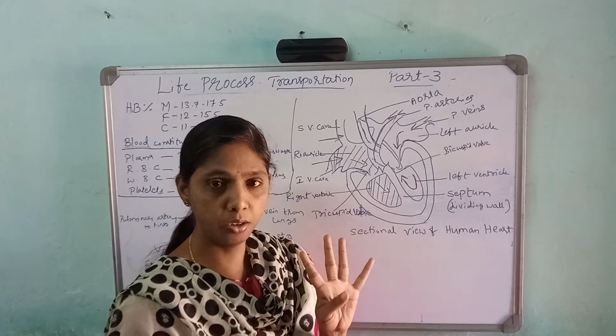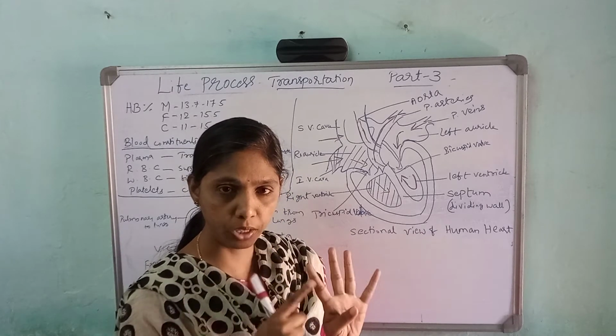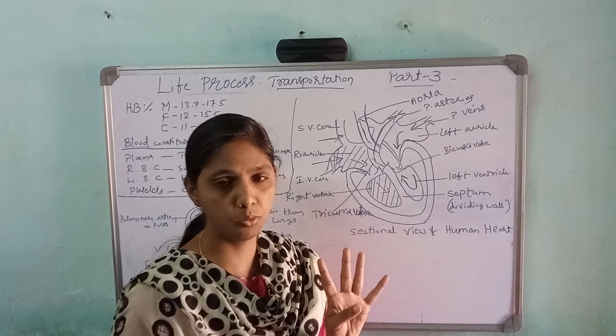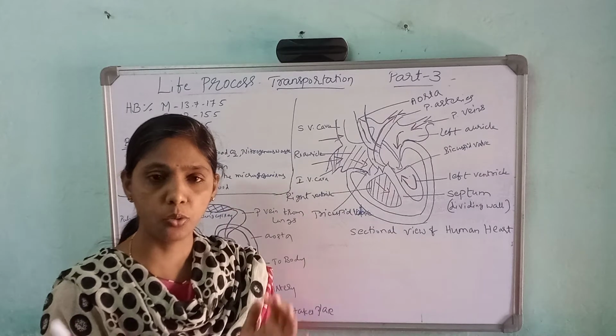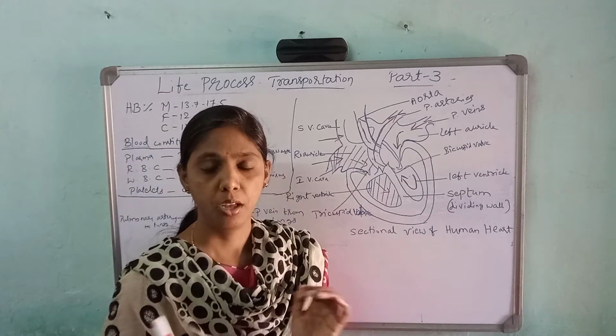Four chambered heart. Four chambers are there in one heart. How many chambers are there? Four chambers are there in one heart. So, four chambered heart. The heart is covered by a layer known as the pericardial layer.